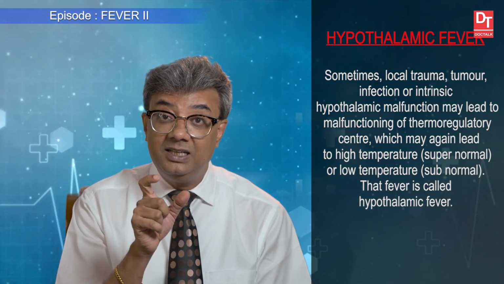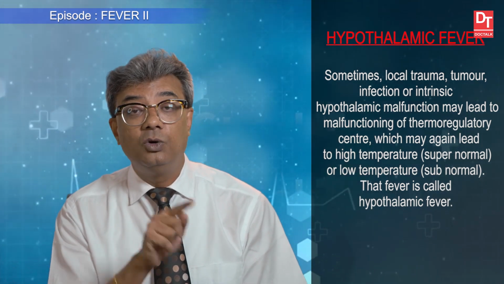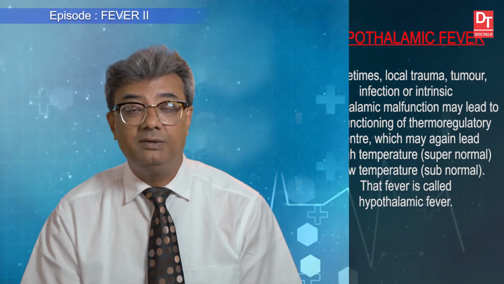In that case, that fever is known as hypothalamic fever. But usually in hypothalamic malfunction, we are getting subnormal temperature. So, we have discussed what is fever or pyrexia, what is hyperpyrexia, what is hyperthermia and what is hypothalamic fever.